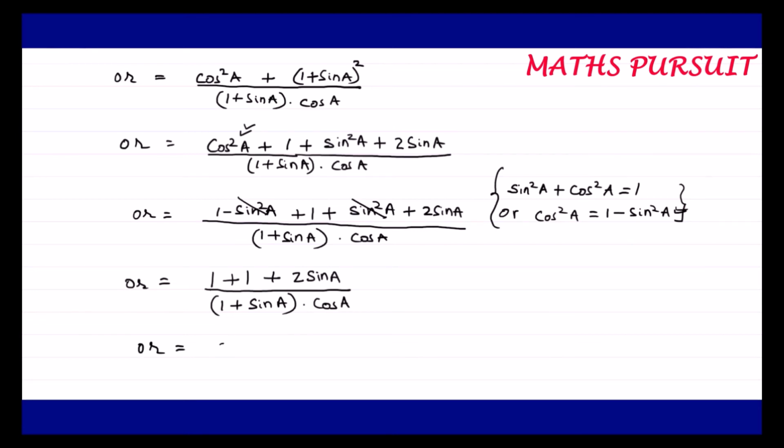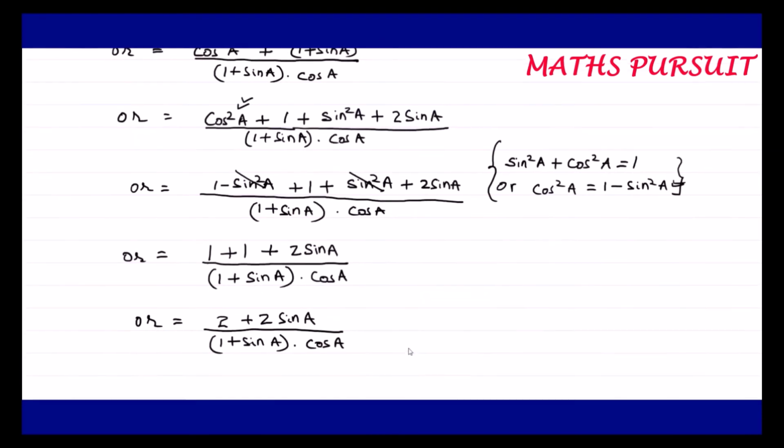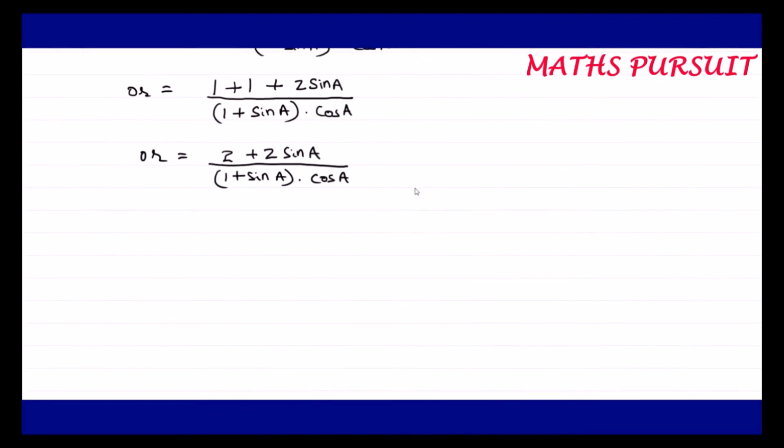Or that is equal to 2 plus 2 sin A upon 1 plus sin A into cos A. Till here guys, I believe we are very clear without any doubts or questions.